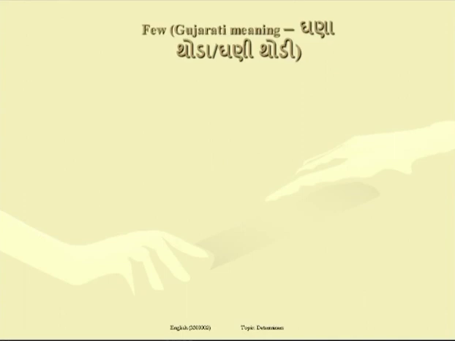Next determiners are few, a few, and the few. Beginning with few, you can look at the meaning of the determiner few on the slide. Now, when do we use few? It is used with countables.